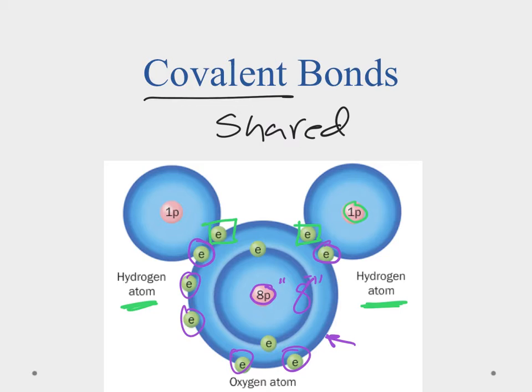So because both of the hydrogens and the oxygen, all 3 of them, have their outermost shell filled because of the sharing, it makes it a very stable molecule, and water is such. So the big thing to remember in a covalent bond is that we have shared electrons, okay?